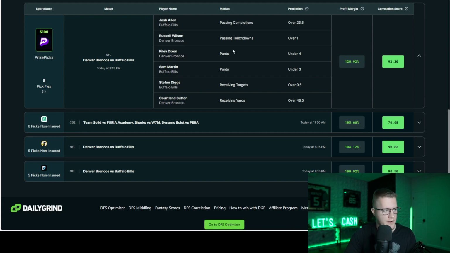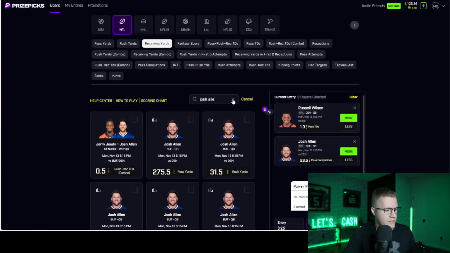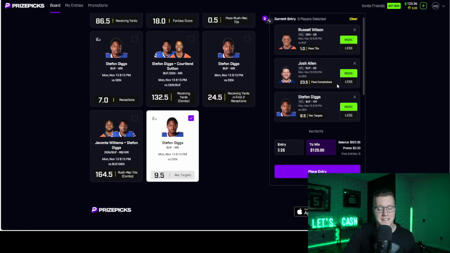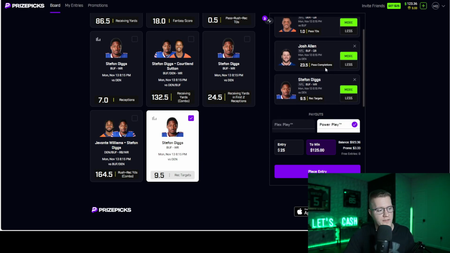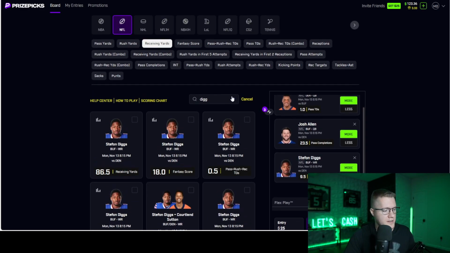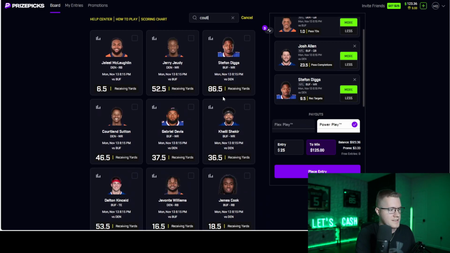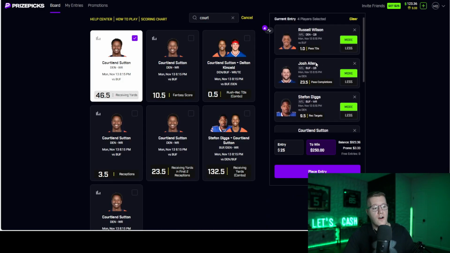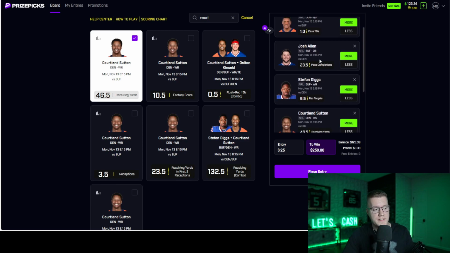But let's take it a step further here, and let's go down to his favorite wide receiver. Actually, both are favorite wide receivers on both sides. Stefon Diggs over receiving targets. The more passing completions thrown by Josh Allen means probably more receiving targets for his favorite wide receiver. So we're going to hit the over of Stefon Diggs, the over of Josh Allen, and then we also are going to be hitting the over of Courtland Sutton's receiving yards. These plays are all very heavily positively correlated. So as you can see here, passing props are heavily correlated with over receiving props.